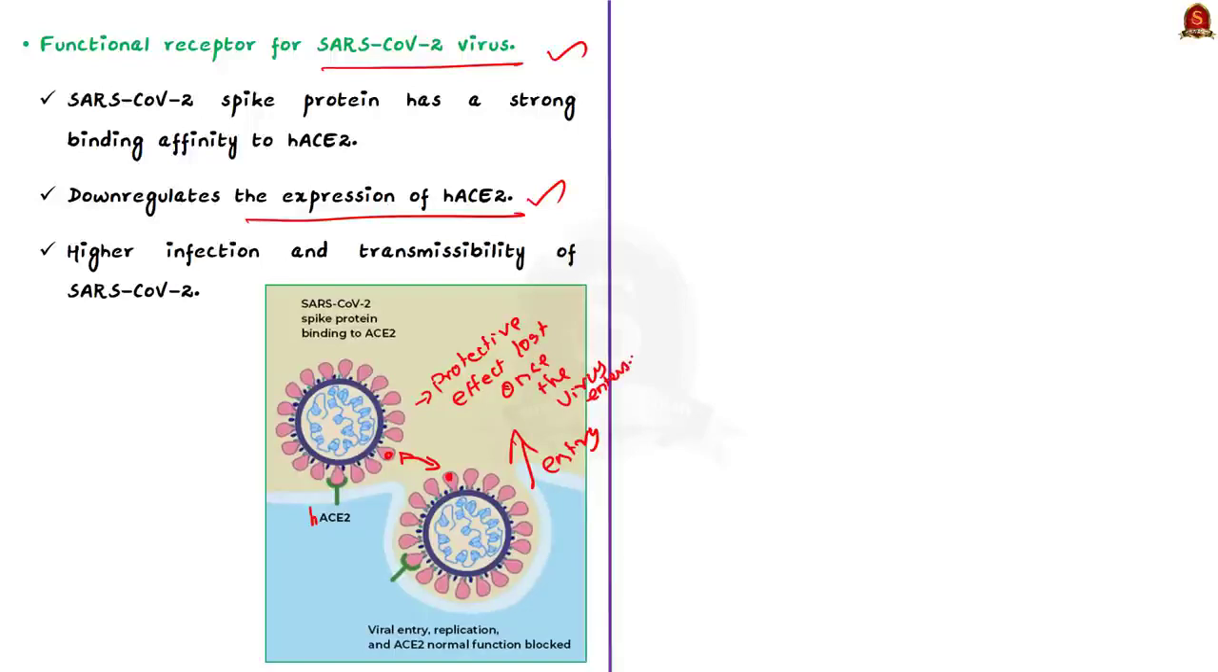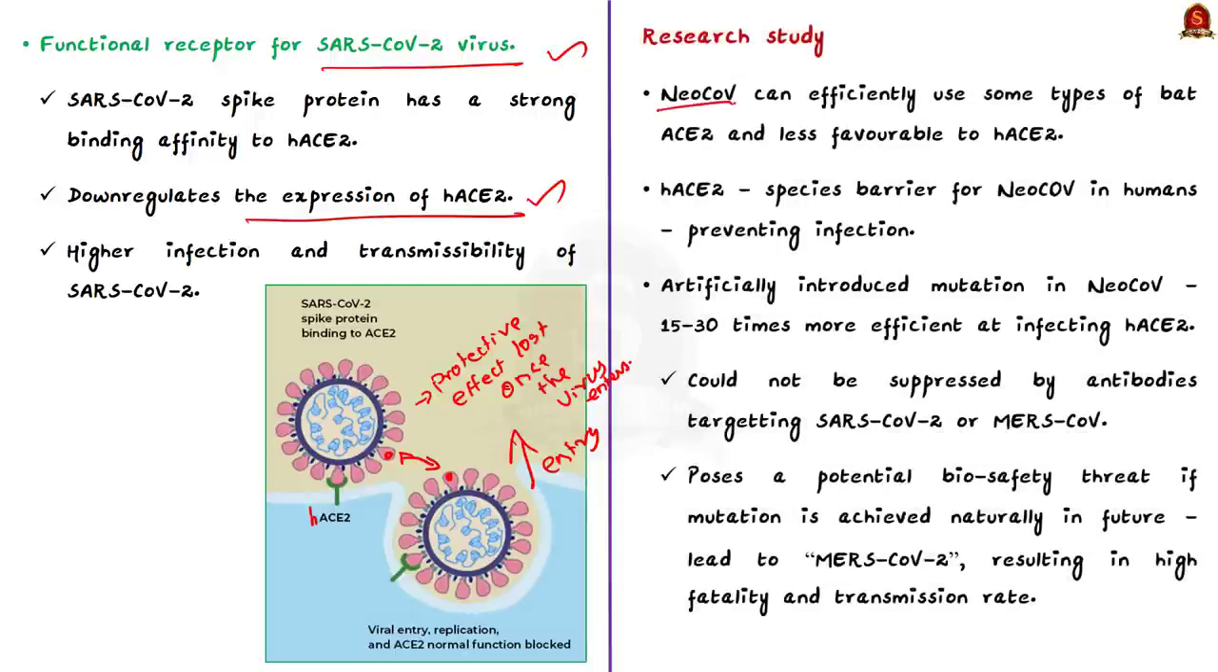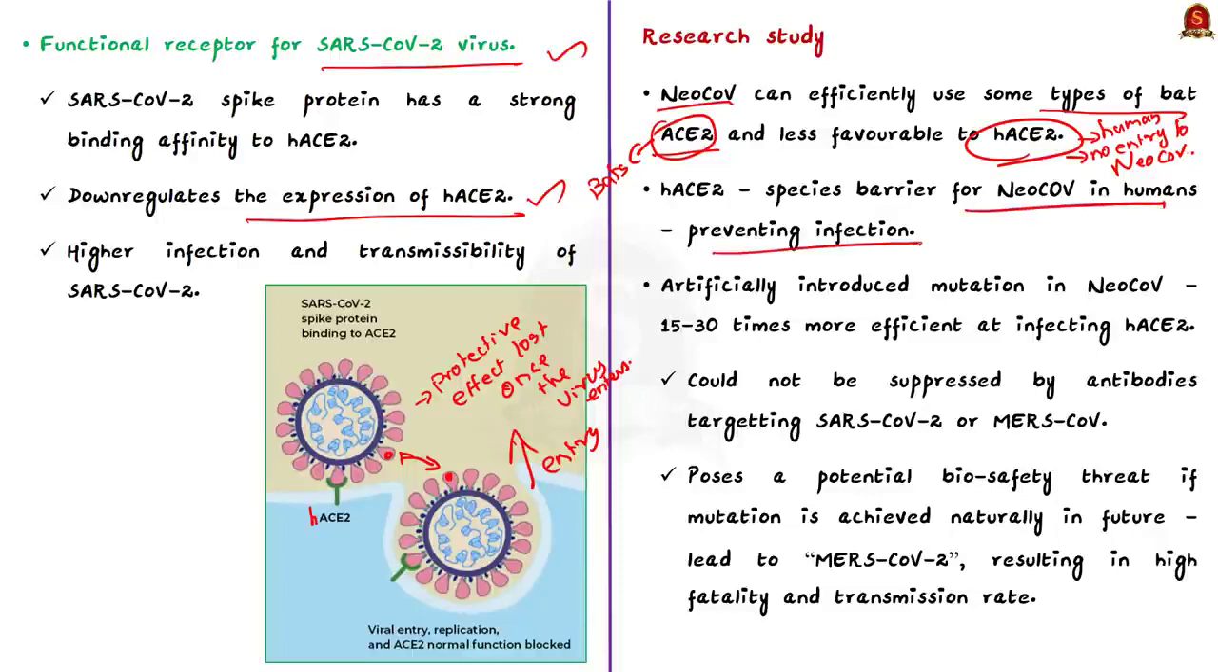Now the research study, while studying neo-coronavirus, have made some findings regarding ACE2 in bats and humans. They found that neo-coronavirus can efficiently use some type of bat ACE2. That is, the ACE2 in bats provide entry to neo-coronavirus. On the other hand, they found that HACE2, that is human ACE2, is less favorable for neo-coronavirus's entry. It is unable to bind with HACE2. So basically, as of now, there is a species barrier for neo-coronavirus in humans, which is preventing human infection. This is a good thing.